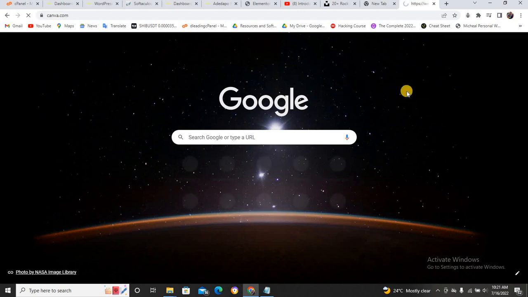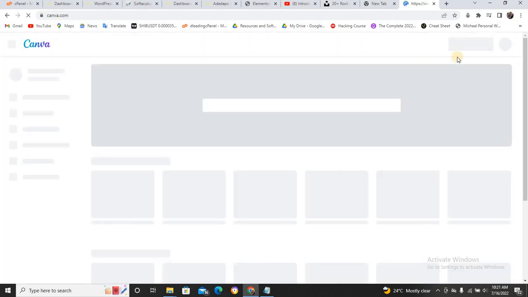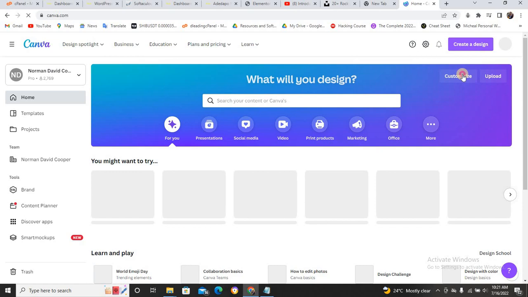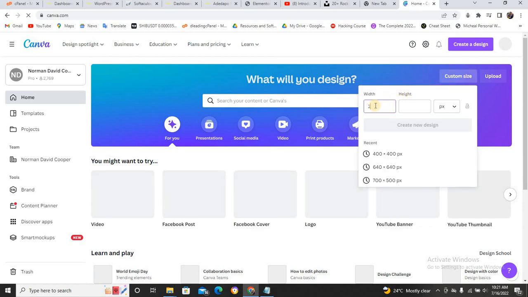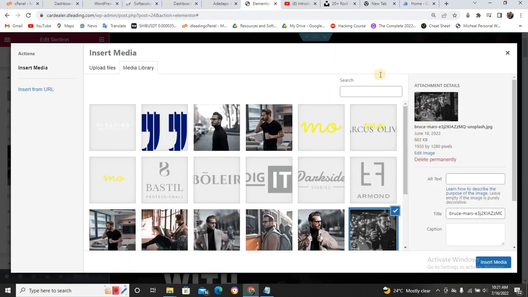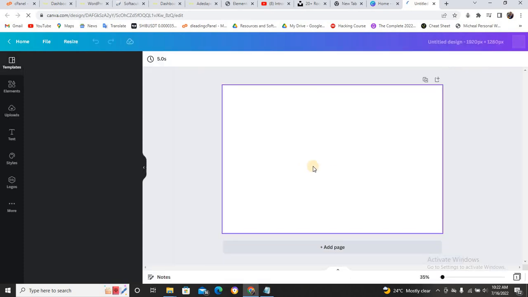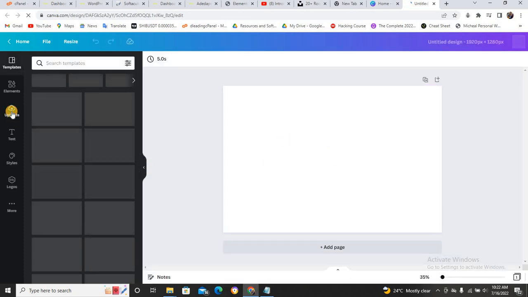Once you come to Canva, you will see where you can customize image. Just click on create a design or click on customize size and just type 1920 by 1280, and click on create new design. Now when you click on create new design, it's going to show you this. I just want to walk you through how to put in your image. So I'll just come to my upload.